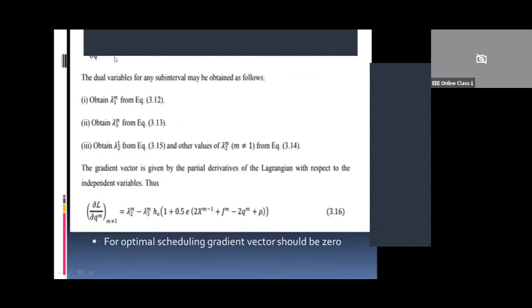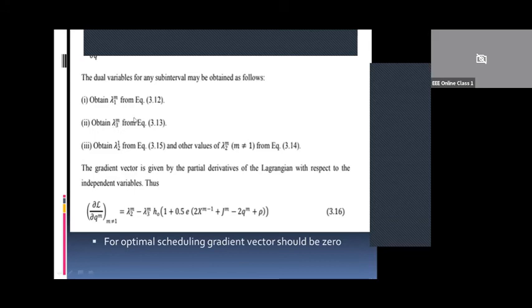Then you will get these equations 3.12, 3.13, then this equation. Now after you obtain these partial differential equations, you have to equate to 0. Then you have to finally obtain the Lagrangian multipliers lambda 1m, lambda 2m and lambda 3m.